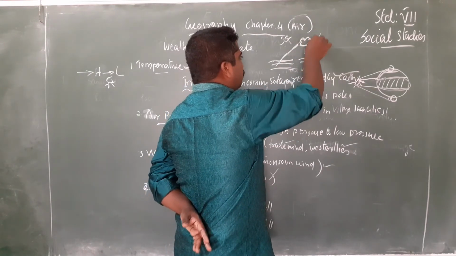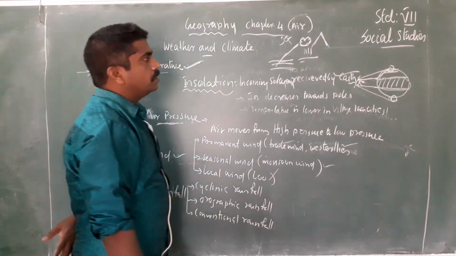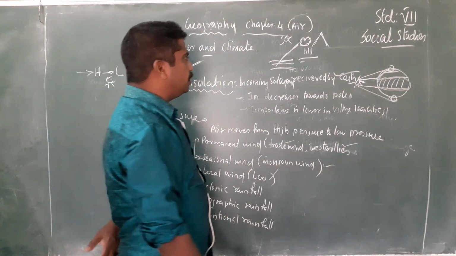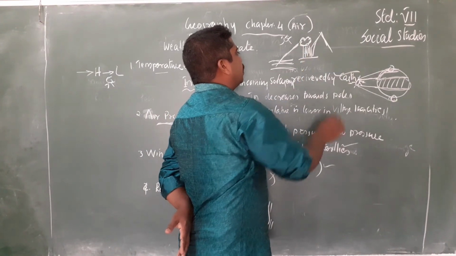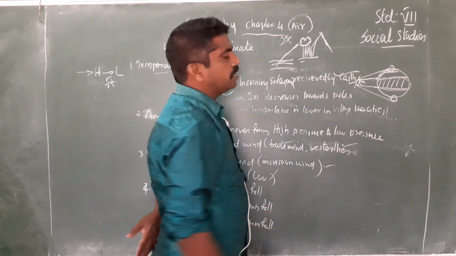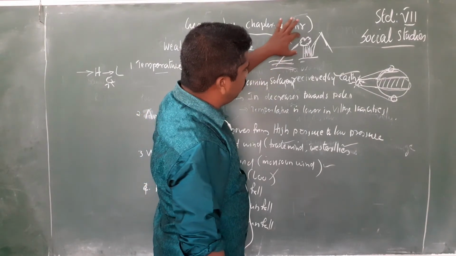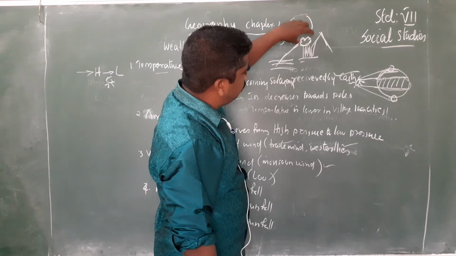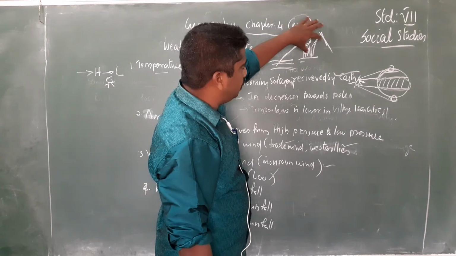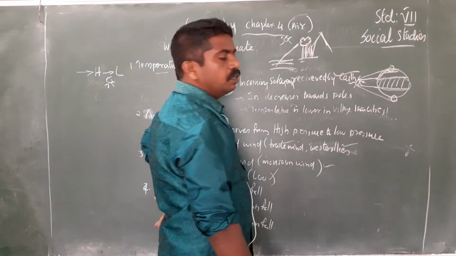This cloud will be blocked by the mountains and causes rainfall in this particular area, and this is called orographic rainfall. From the ocean the water goes up to the land, then this water will be blocked by the mountains and causes rainfall on land. This is called orographic rainfall.